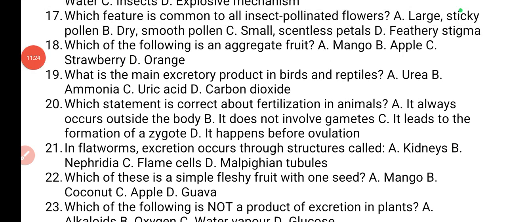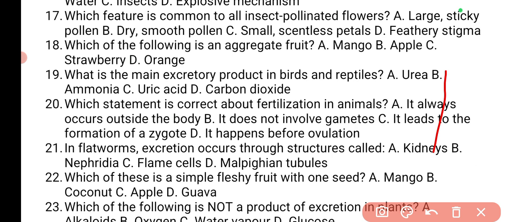The next one, which statement is correct? You remember the sequence we went through from the evolutionary classification, where we saw the protozoans, poriferans, coelenterates, platyhelminths.